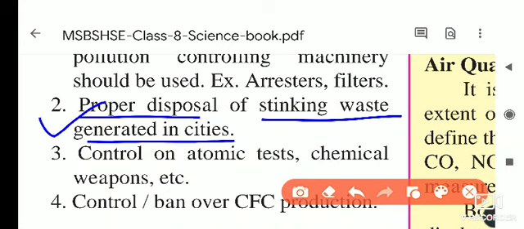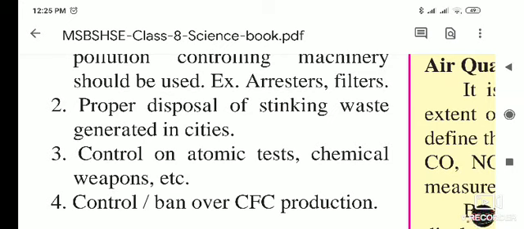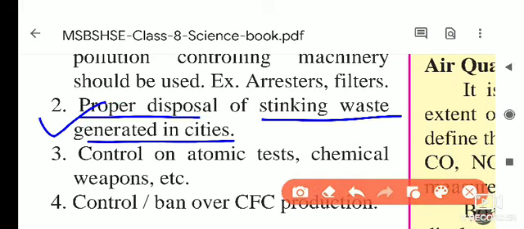We have to dig a big pit and keep it inside. The word stinking means those which give a bad odor. So we have to do proper disposal of the waste generated in the cities.